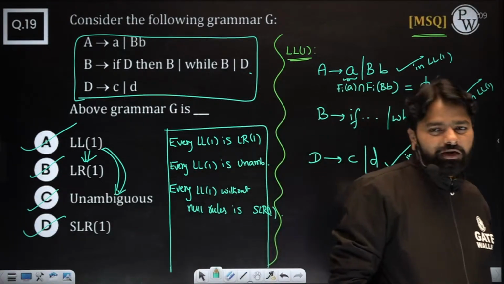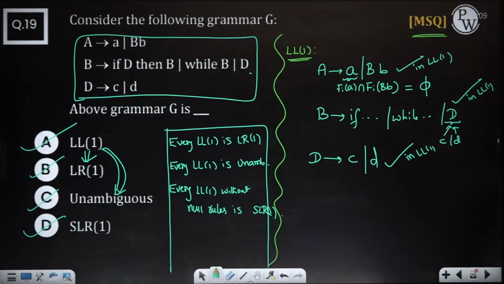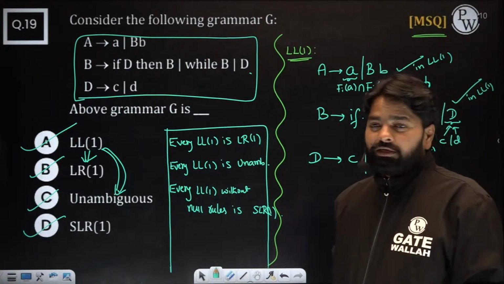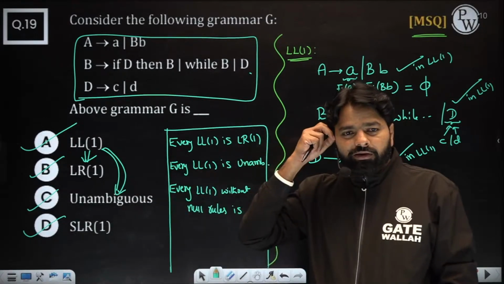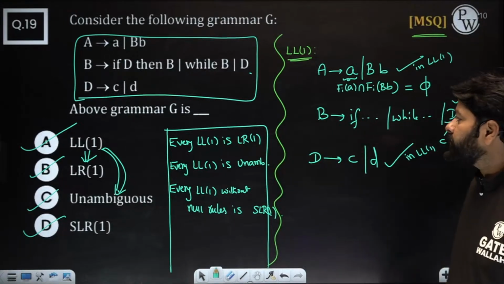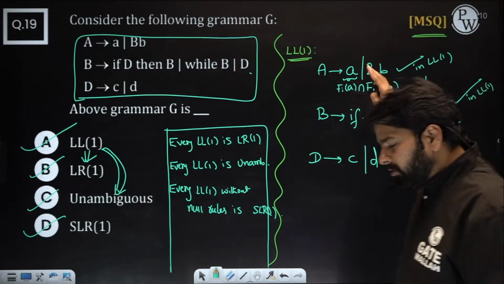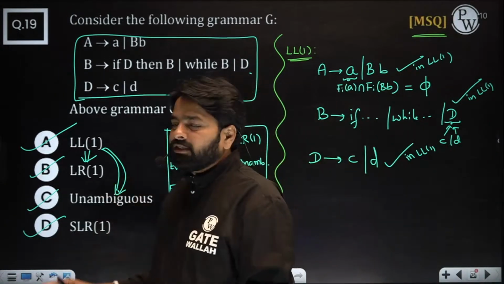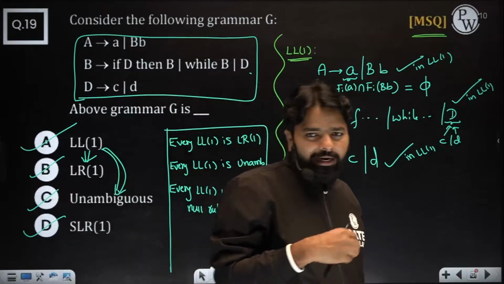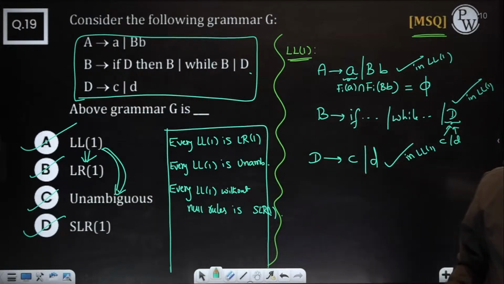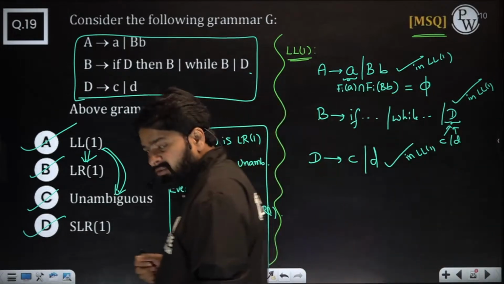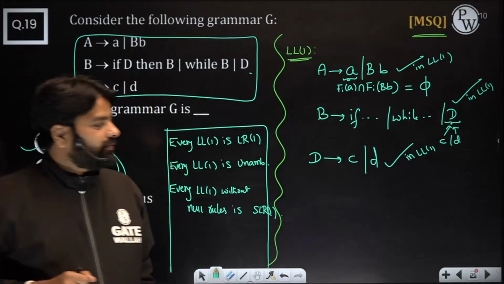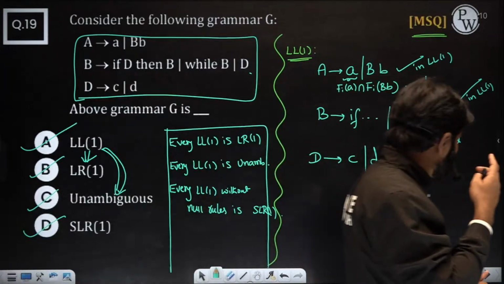Sometimes this kind of shortcut will help you in the exam, in MSQ theoretical points. It can be solved with theory only, for the other options. Got it? First check LL1; all of them have a relation with LL1. That's why they might be asked as MSQ. Done? Let's go to the next one.